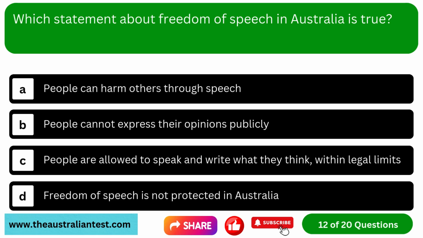Question 12. Which statement about freedom of speech in Australia is true? Option A, people can harm others through speech. Option B, people cannot express their opinions publicly. Option C, people are allowed to speak and write what they think within legal limits. Option D, freedom of speech is not protected in Australia.